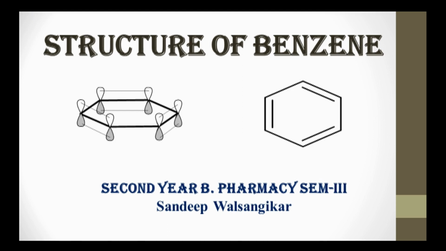The simplest member of the aromatic series of organic compounds is the hydrocarbon benzene, and its properties may be regarded as typical of aromatic compounds. Since the properties of a compound depend on its structure, it is necessary to first study the structure of benzene.